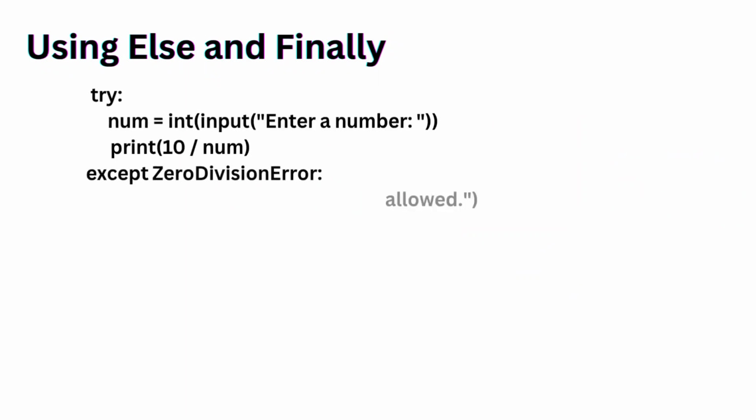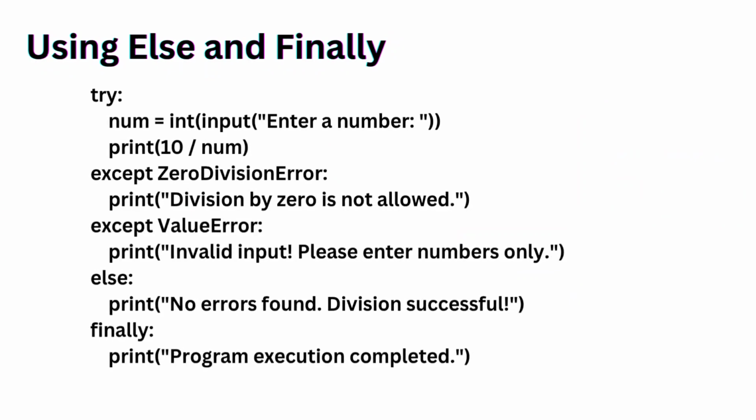Let's talk about uses of else and finally. Now let's make it even cleaner. Here is the example. Here, the else block runs only if no exception occurs, and the finally block always runs, no matter what, perfect for closing files, freeing memory, or cleaning up resources.